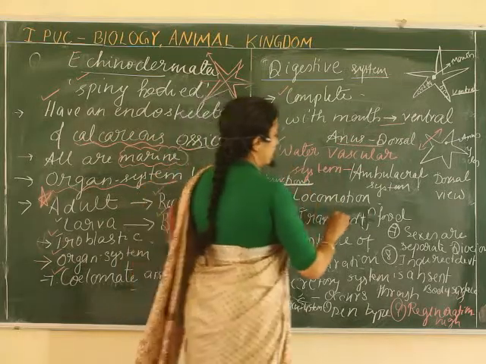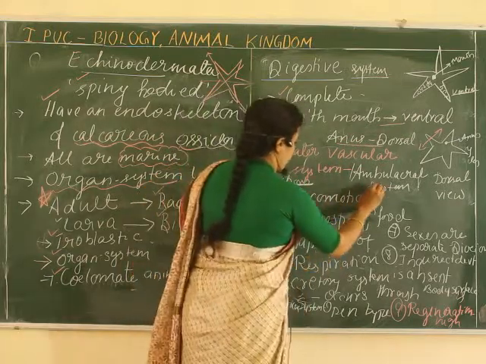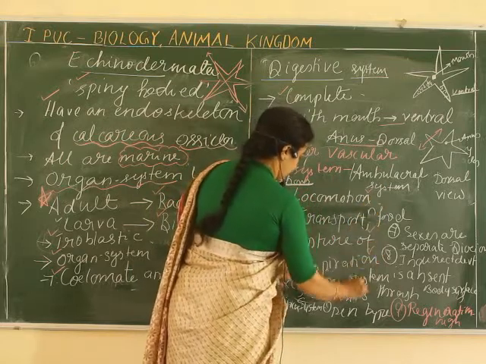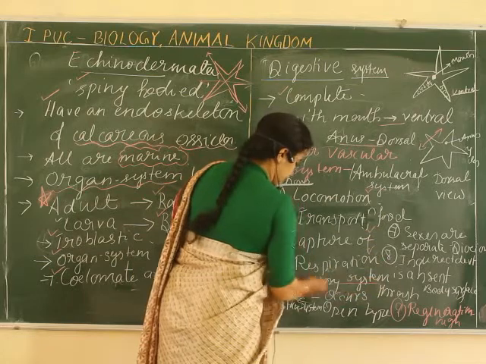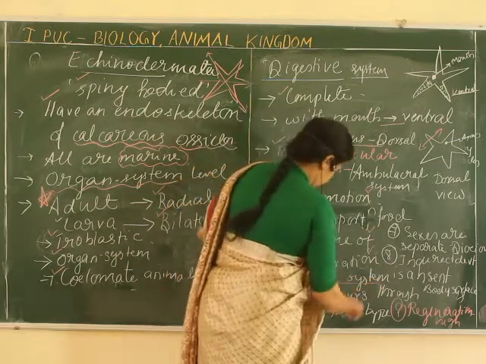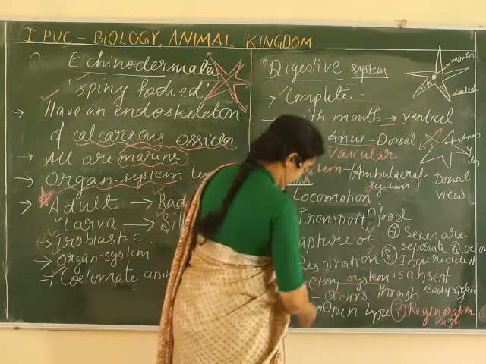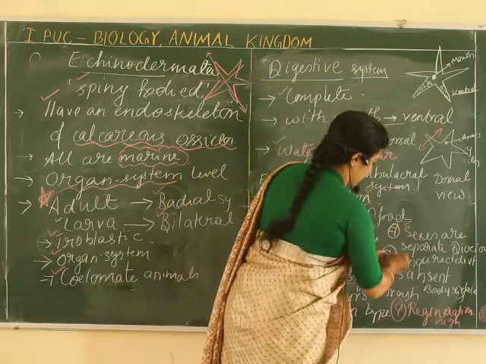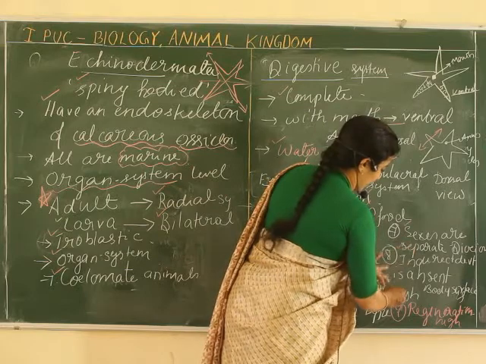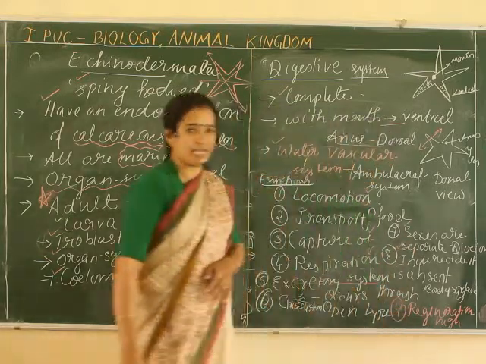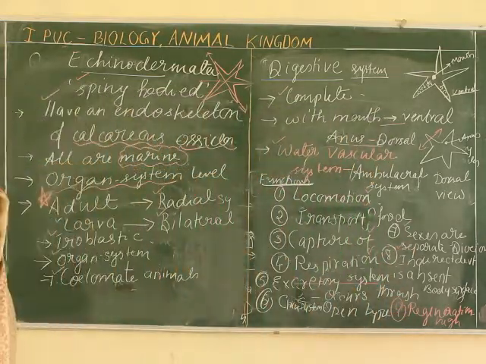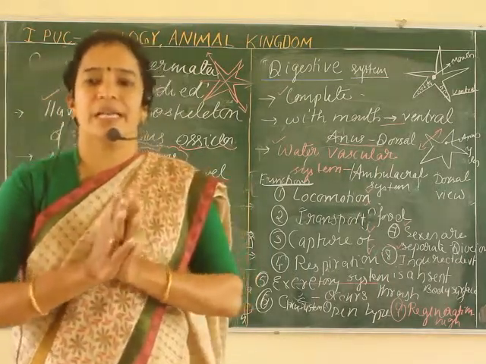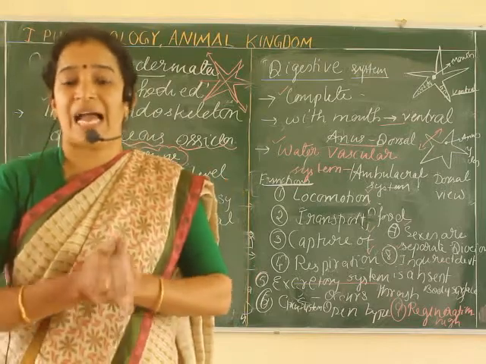The water vascular system helps for locomotion, transportation of food, capturing food, and respiration. The excretory system is absent, and excretion occurs through the body surface. The circulatory system is open type, sexes are separate, development is indirect, and regeneration capacity is high. Examples: sea urchin, sea cucumber, brittle star Ophiura, and Asterias.